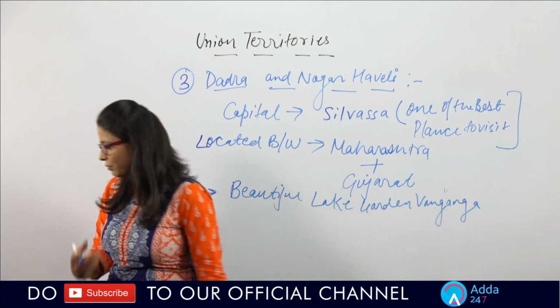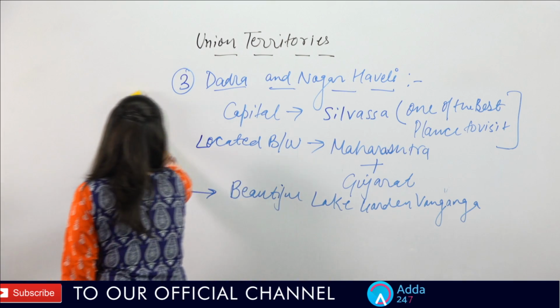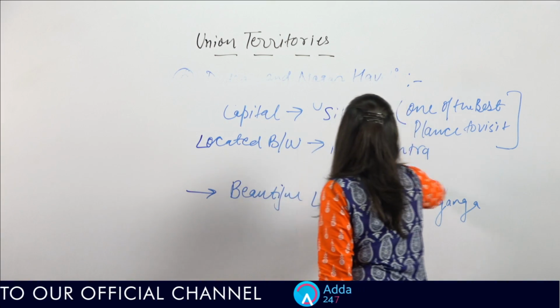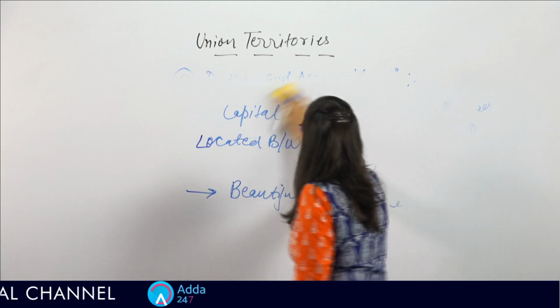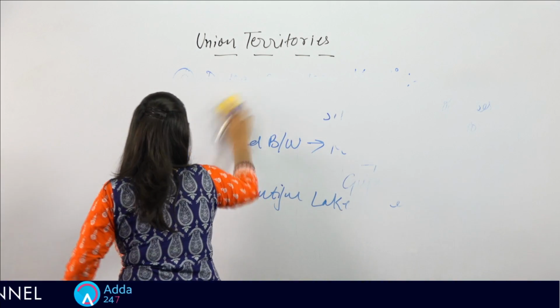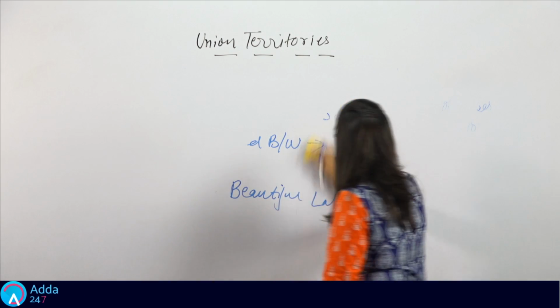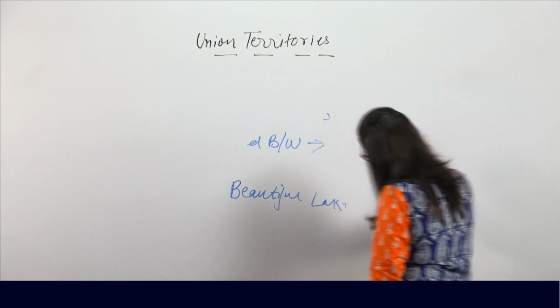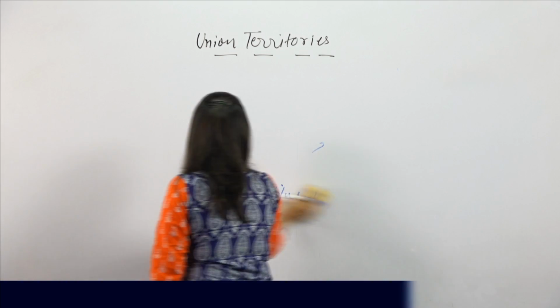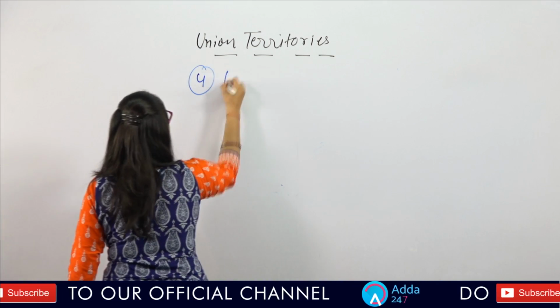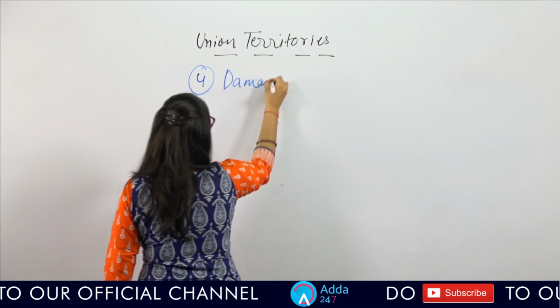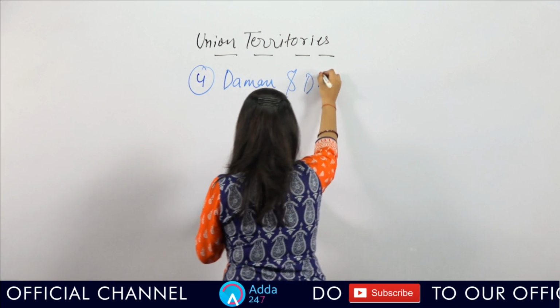Now let's see the name of the next UT of our India. The next UT is Daman and Diu.